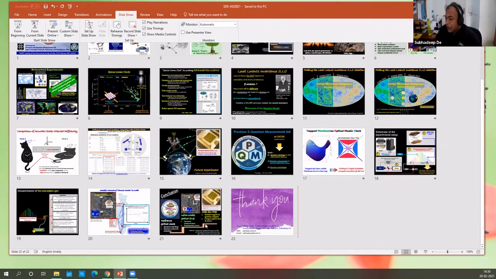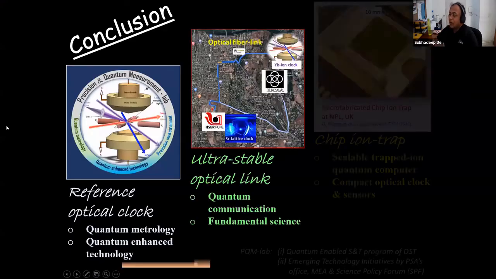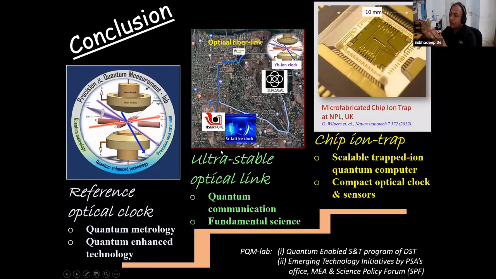Thanks, Professor Kumar, for your question. So actually, in principle, all these three things could start in parallel. But there are two different things: the total number of people who are working in this area, and funding. Right now, I don't have funds to do these things, but it will take time.